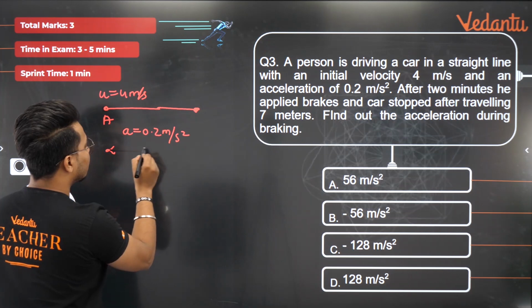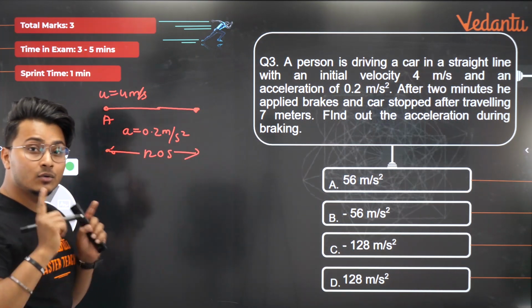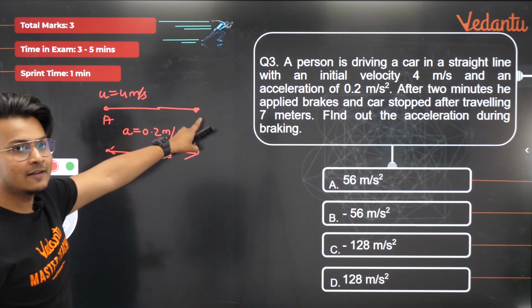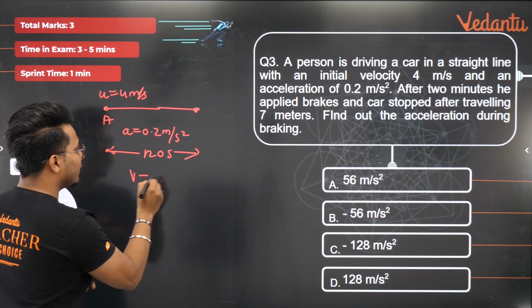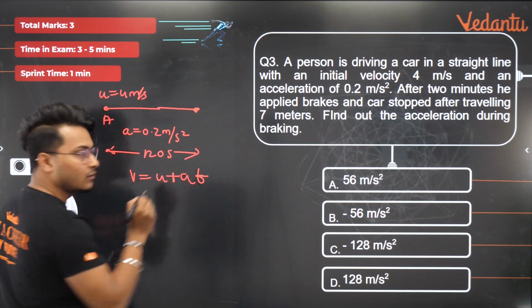तो टाइम कितना हो गया? 2 मिनट यानी कि 120 seconds. It's very important that you convert minutes into seconds. It's very, very important. ठीक है? So with these three things, I can easily find out the final velocity. Easily. First equation of motion: V is equal to U plus AT. Right? V is equal to U plus AT. I can easily find it out.